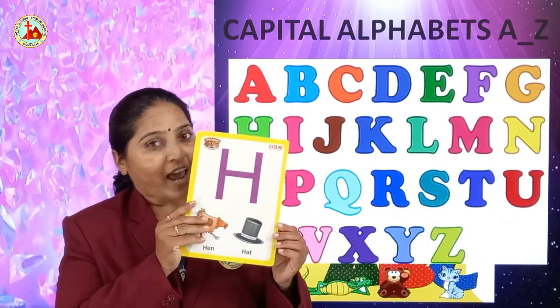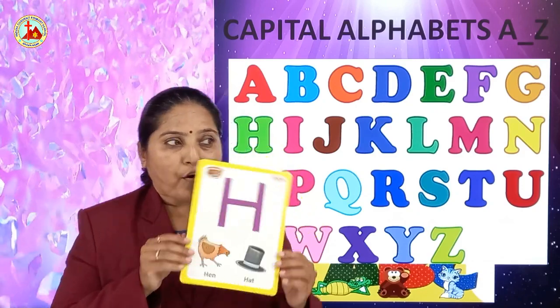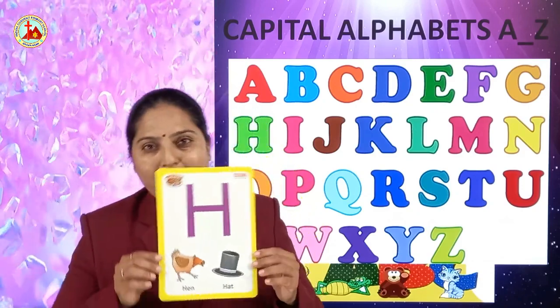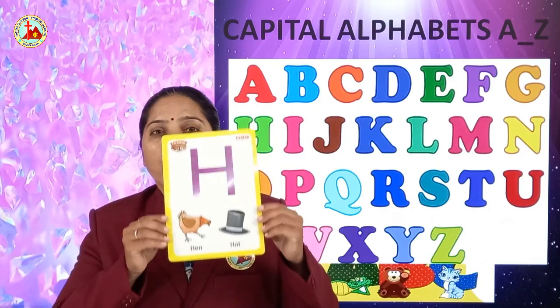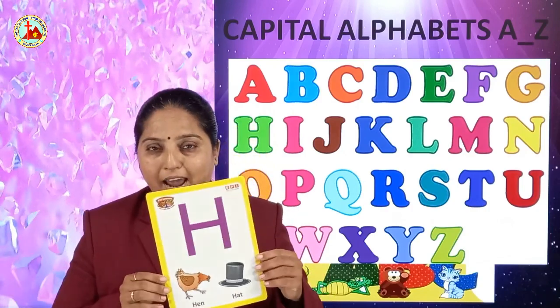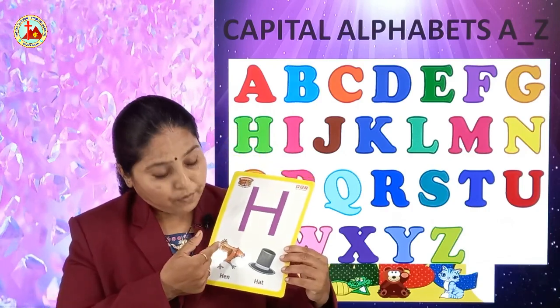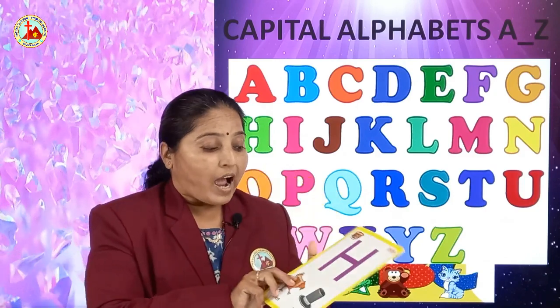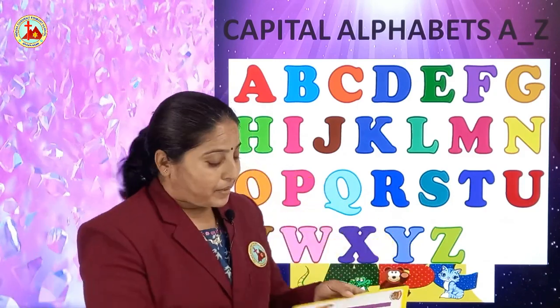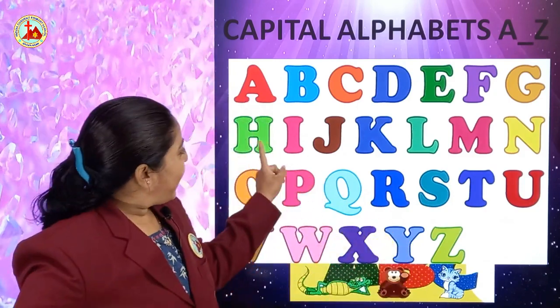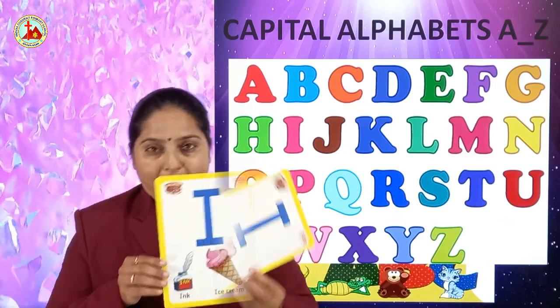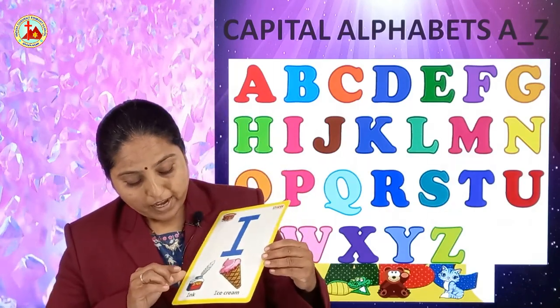After G, H. H for hen. Hen. H is the sound of H. After H, which letter comes? Tell me. Yes. See. After H, I. I for ink.